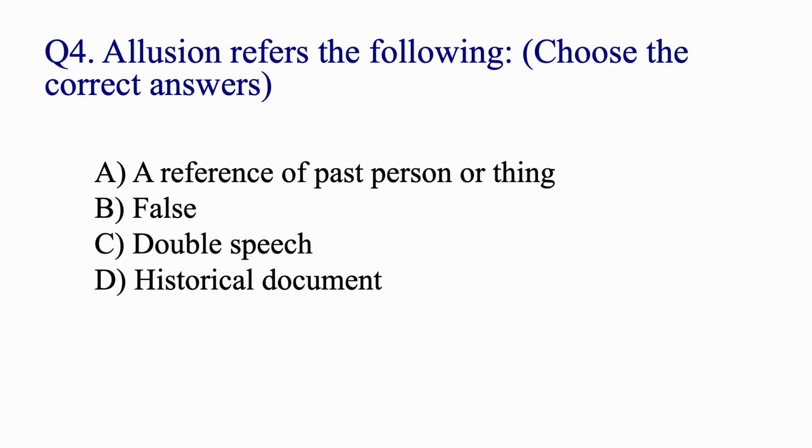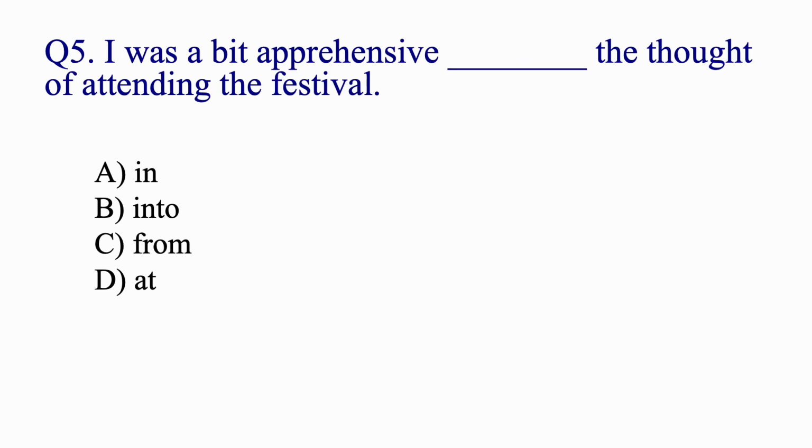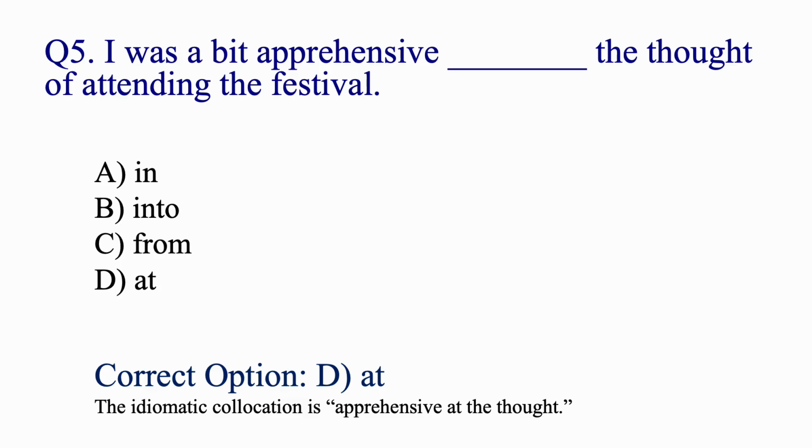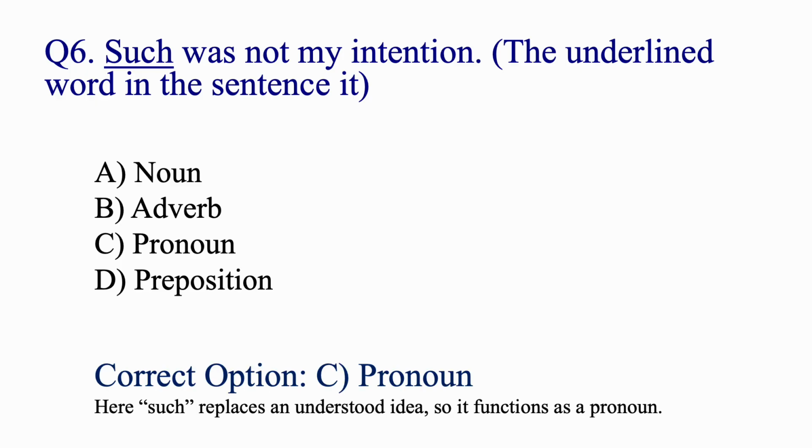Allusion refers to the following. Choose the correct answer. A reference to a past person or thing. I was a bit apprehensive dash the thought of attending the festival. Such was not my intention. The underlined word in the sentence is pronoun. Here such replaces an understood idea, so it functions as a pronoun.